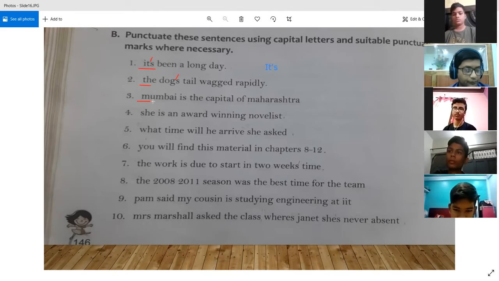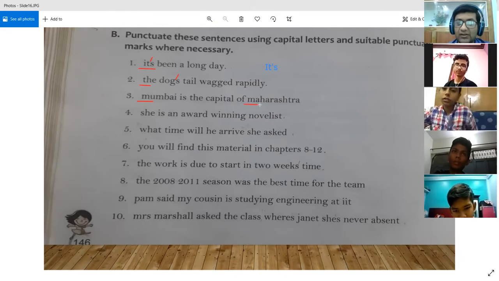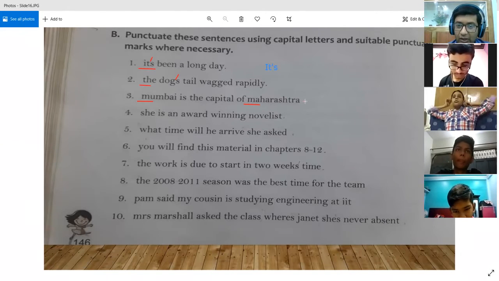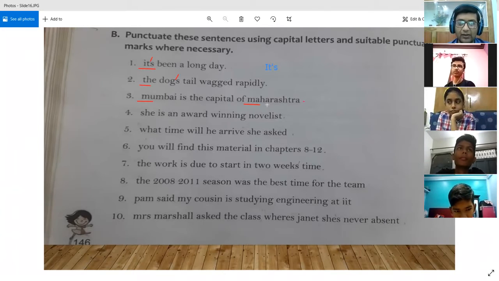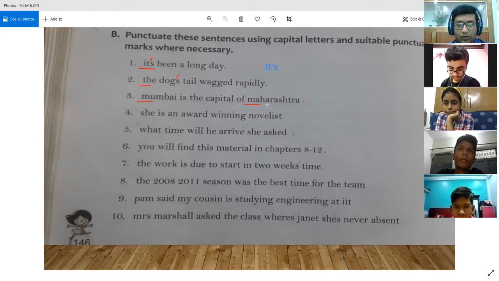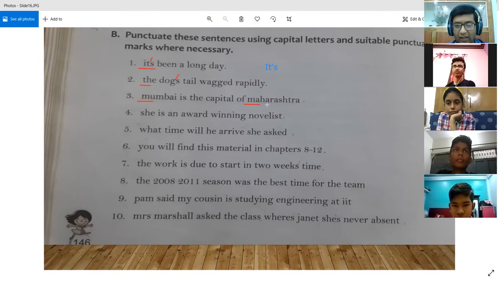Then, yes, sir. And Mumbai is the capital of Maharashtra, M capital. Yes, again, Maharashtra is the name of a state, which is again a proper noun. So this should also be in capital. And anything else do you find? Full stop. Yes, sir, full stop. After the end of the sentence, we need to put a full stop. Yes, these are the things. So three changes have taken place over here, right? Yes, sir, the capital letters and the full stop. We had to change a couple of letters into capitals, and one full stop was required. Thank you, sir.